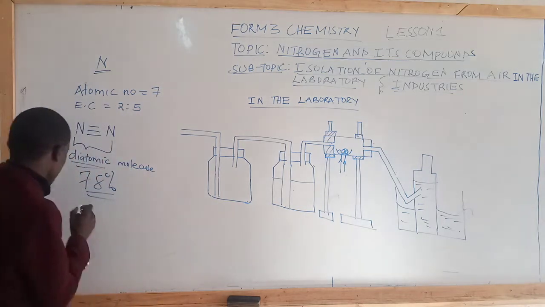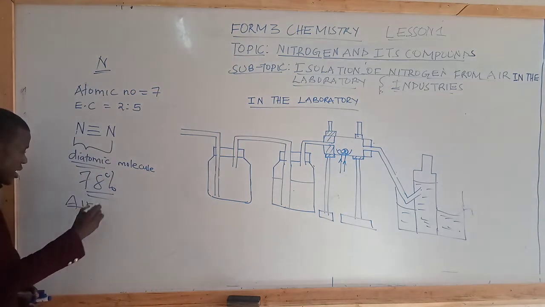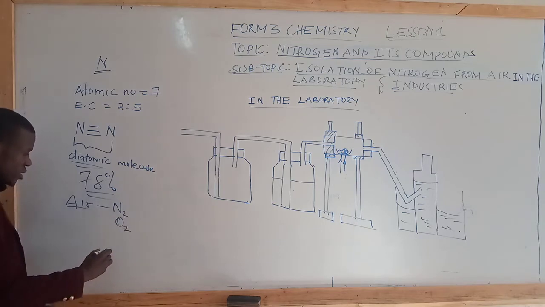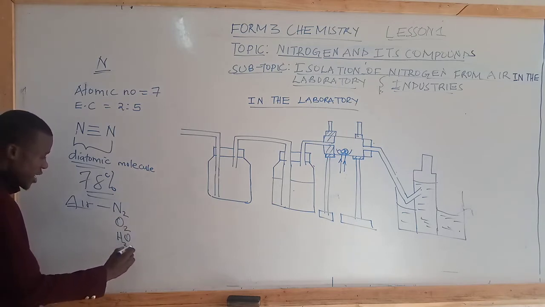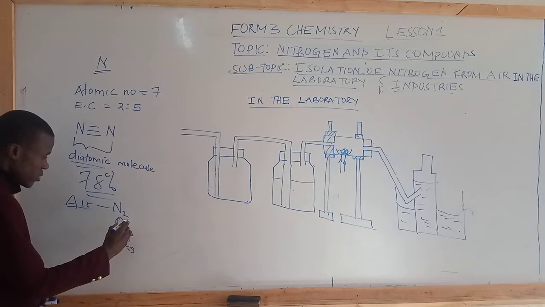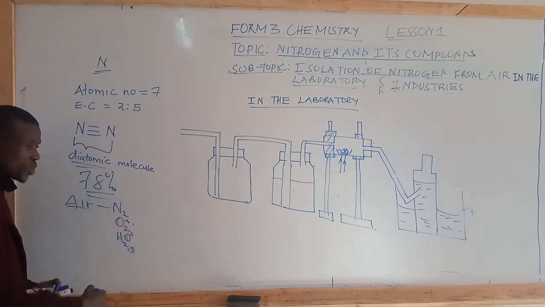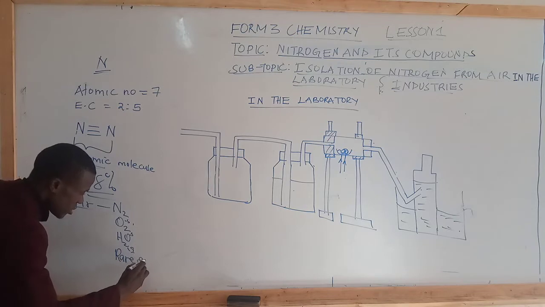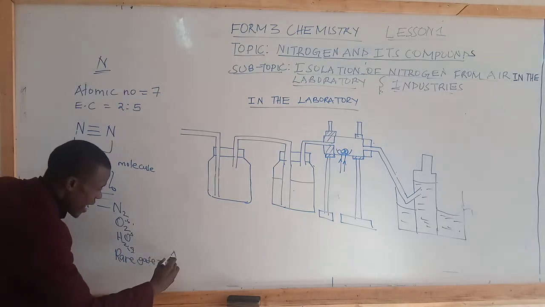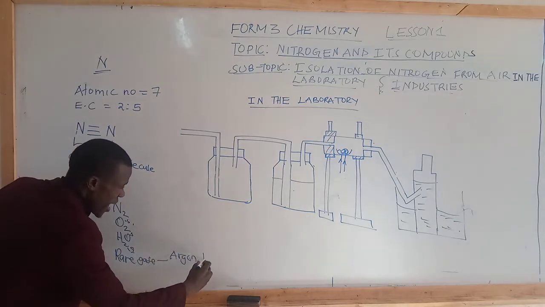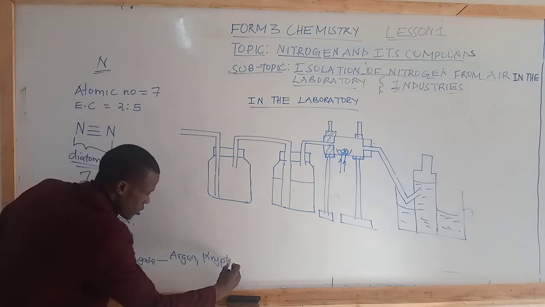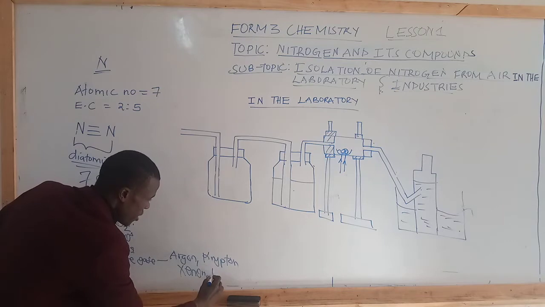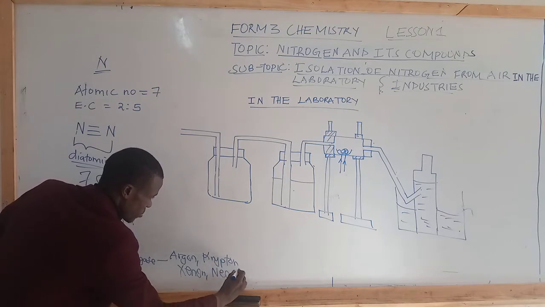Now, students, air has got nitrogen, oxygen, water vapor in gaseous state. We have rare gases or inert gases. We have argon, krypton, xenon, neon.